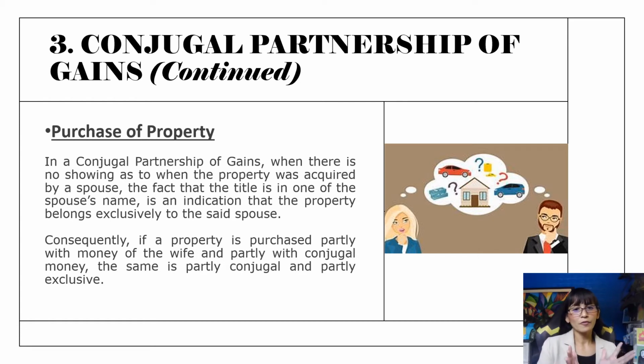But if a property is purchased partly with money of the wife and partly with the conjugal money, the same is partly conjugal and partly exclusive. So there has to be proper reimbursement in the due course of the liquidation of all the assets of the conjugal properties. That only happens at the end of or after the dissolution of the marriage.